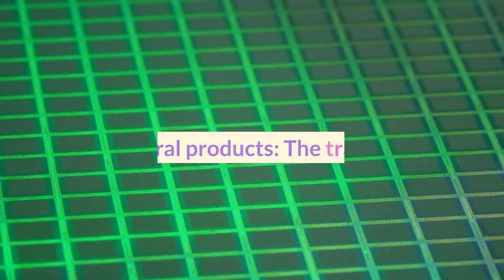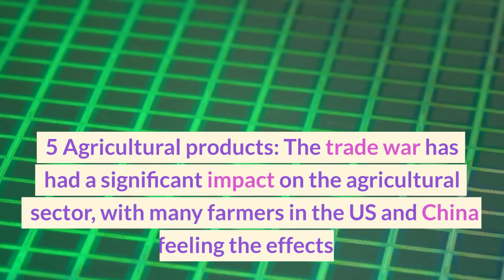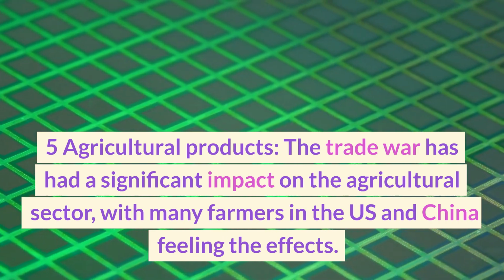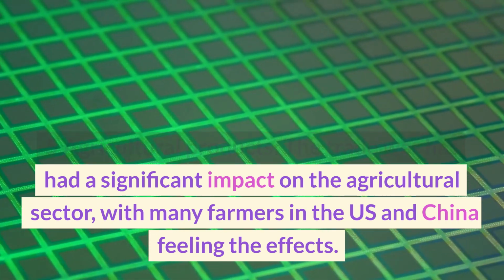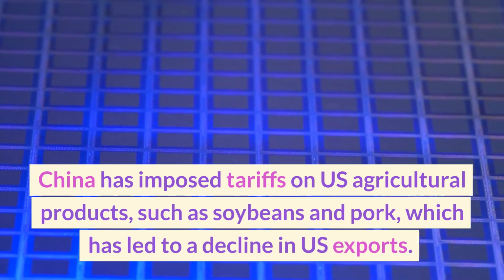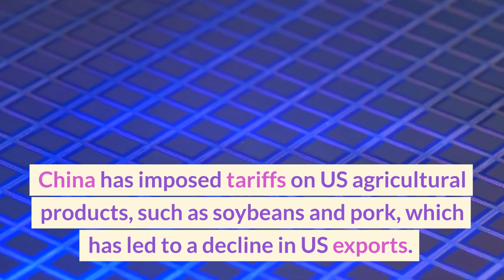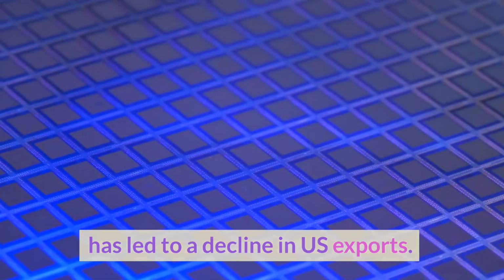the US. 5. Agricultural products. The trade war has had a significant impact on the agricultural sector, with many farmers in the US and China feeling the effects. China has imposed tariffs on US agricultural products, such as soybeans and pork, which has led to a decline in US exports.